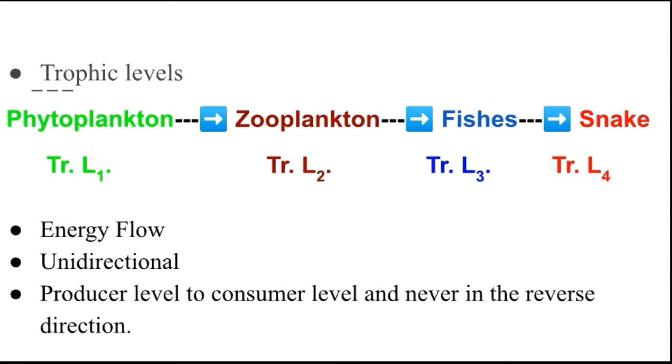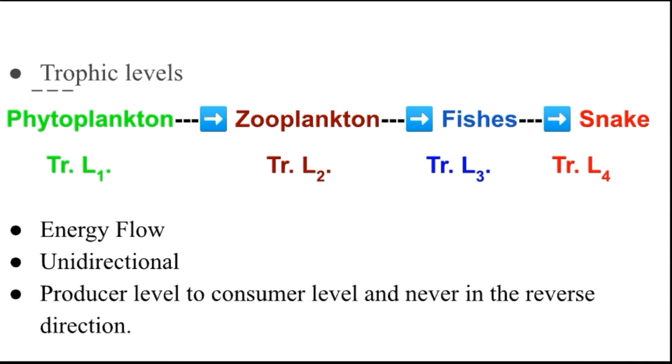We know very well each food chain contains many steps like producer, herbivores, primary carnivores, and so on, right? Each step of the food chain is called a trophic level. You see here that phytoplankton is the producer, zooplankton is the consumer, the fishes are the secondary consumer, and the snake is the tertiary consumer. Those levels are called trophic levels. The number of trophic levels in a food chain is usually restricted to 4 or 5, but very often the chains are very complicated with many trophic levels.